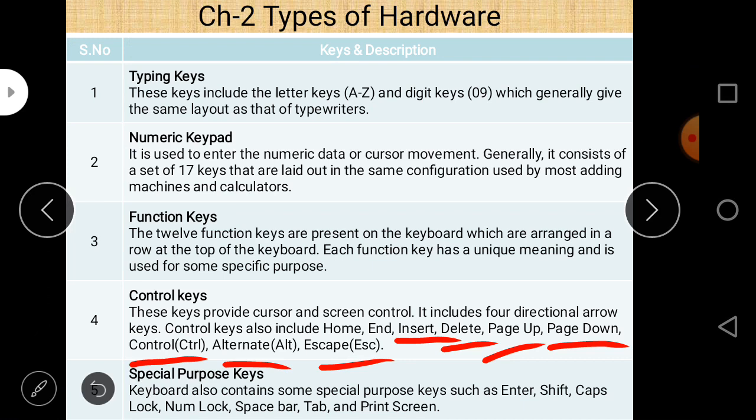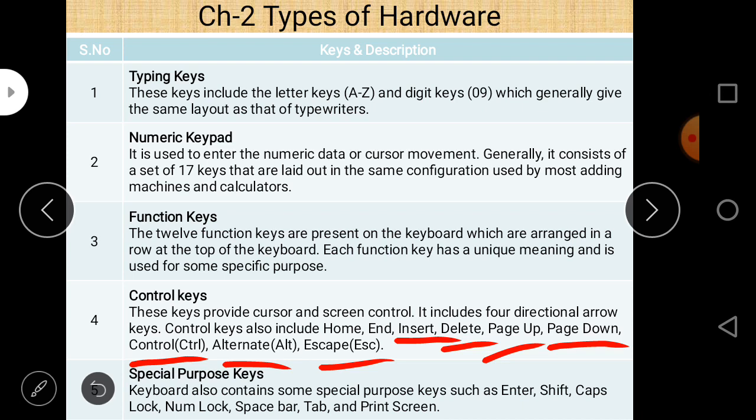So if a question related to the keyboard is asked in examination, it may be how many function keys are there in a keyboard, or which of them is not a control key, with 4 options given, one of which is not a control key. Or how many numeric keys are there in a keyboard. Or which one of them is a special purpose key, with options such as enter, shift, caps lock, num lock, space bar, where 3 are special purpose keys and one is related to a control key or numeric keypad.